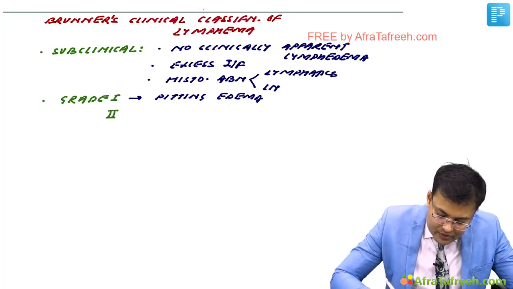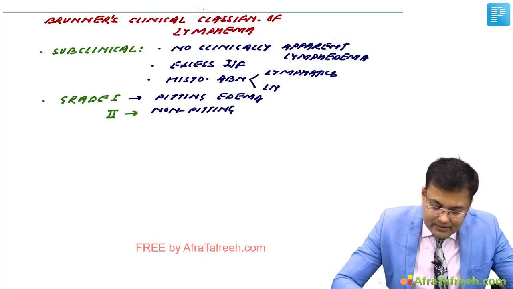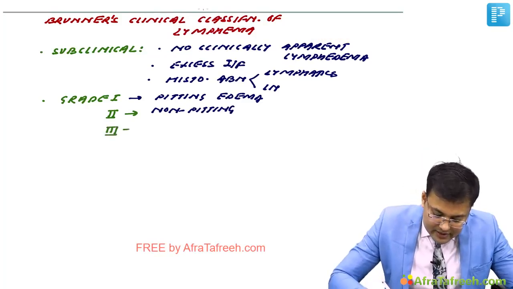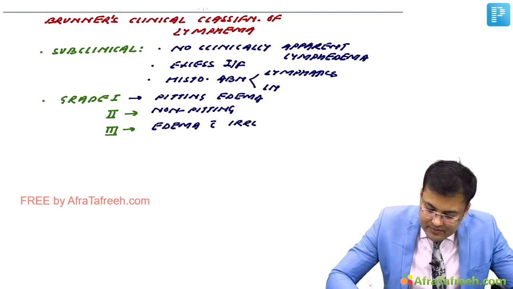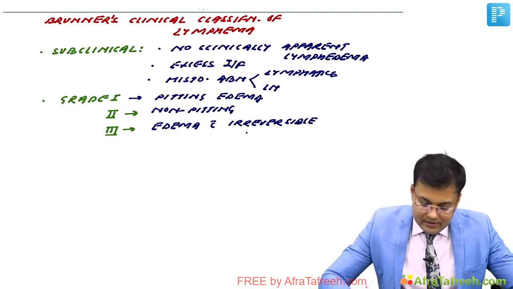And with edema, if there are irreversible skin changes, then it is grade 3. So in grade 3, there is edema with irreversible skin changes. Clear? So this is the Brunner's classification.